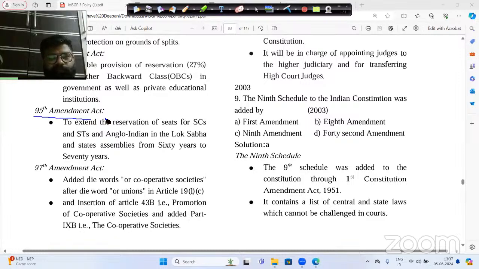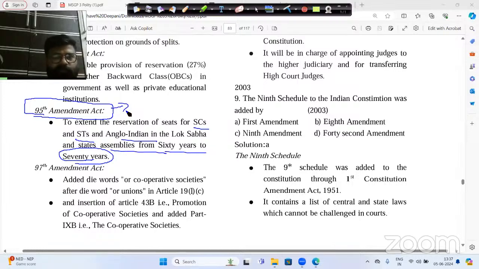Now there was the 95th Constitution Amendment Act also, and it tells you about the reservation of the scheduled caste, scheduled tribe and Anglo-Indian in the Lok Sabha from 60 years to 70 years. Now what is this 95th Constitution Amendment telling you? See, when our constitution was implemented in the year 1950, the reservation for scheduled caste, scheduled tribe and Anglo-Indian were there in the Lok Sabha, Rajya Sabha and Legislative Assembly. But Dr. Bhimrao Ambedkar said that this particular reservation will be just for 10 years, not more than that.